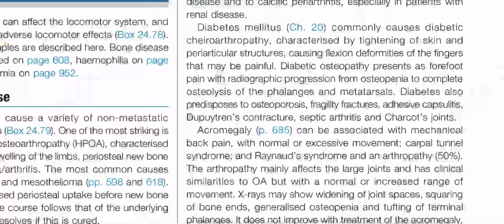Diabetes mellitus commonly causes diabetic cheiroarthropathy, characterized by tightening of skin and periarticular structures, causing flexion deformities of the fingers that may be painful. Diabetic osteopathy presents as forefoot pain with radiographic progression from osteopenia to complete osteolysis of the phalanges and metatarsals. Diabetes also predisposes to osteoporosis, fragility fractures, adhesive capsulitis, Dupuytren's contracture, septic arthritis, and Charcot's joints.